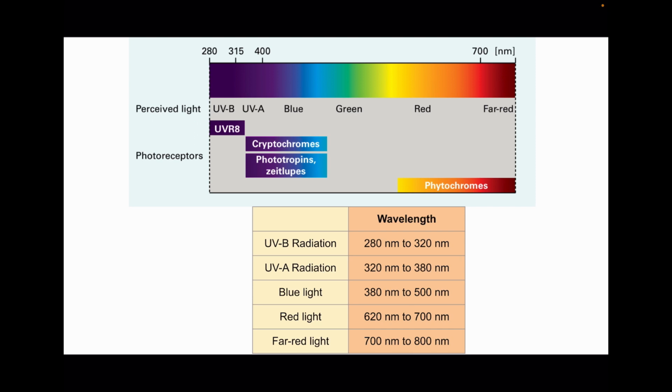UVA radiation has a wavelength of 320 nanometer to 380 nanometer and the wavelength of blue light is 380 nanometer to 500 nanometer. Phytochromes are the photoreceptors which can detect red light and far red light. Red light has a wavelength of 620 nanometer to 700 nanometer and far red light has a wavelength of 700 nanometer to 800 nanometer.